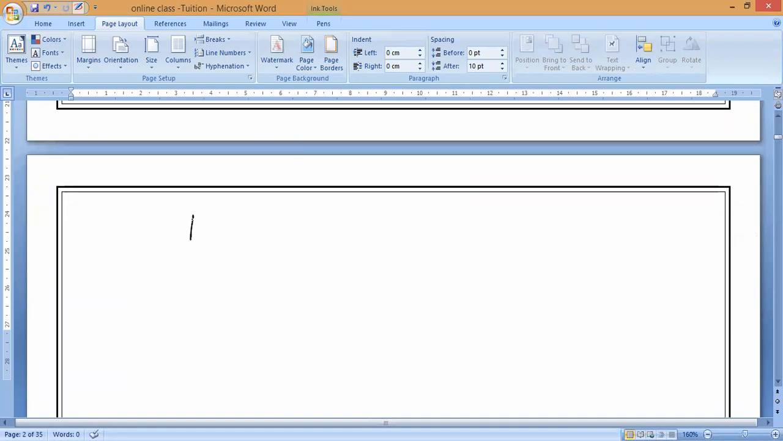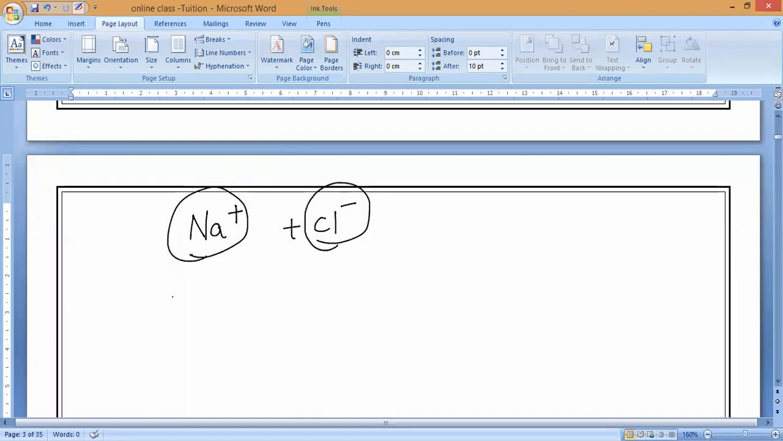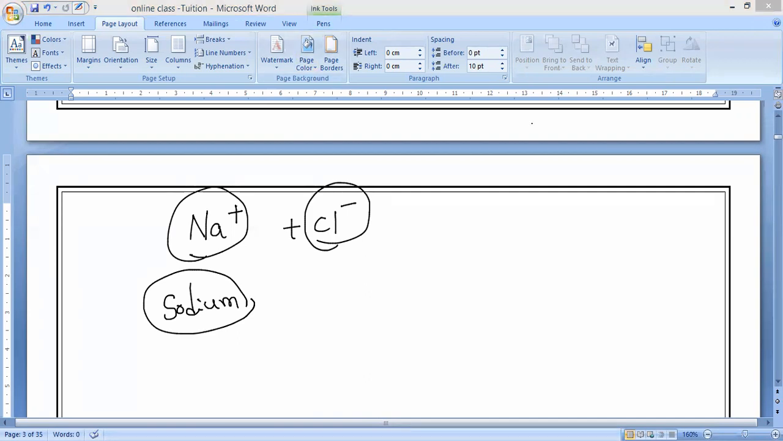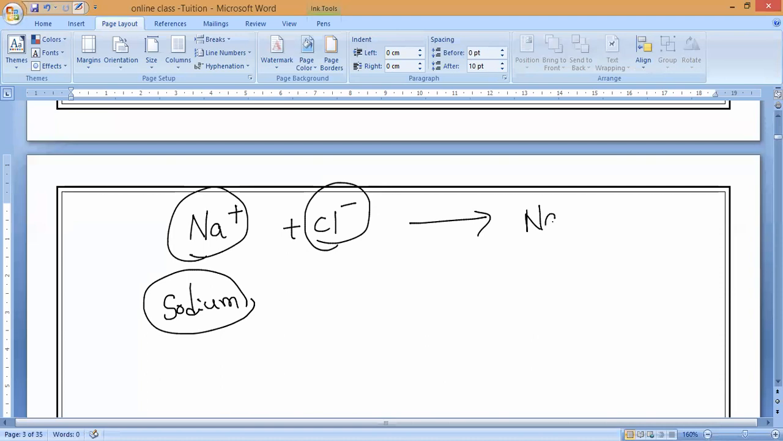For example, as we know, sodium chloride is formed by 1 sodium ion and 1 chlorine ion. The sodium symbol is Na, taken from the Latin word Natrium. Remember, yesterday I taught you. So sodium plus chlorine will give you sodium chloride.